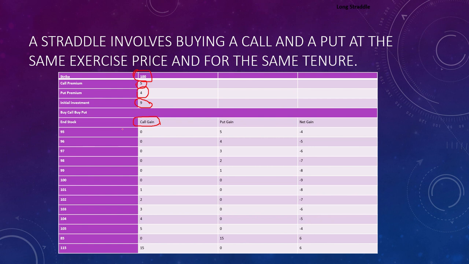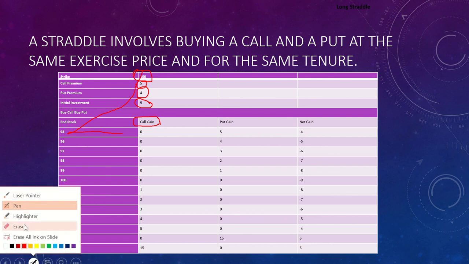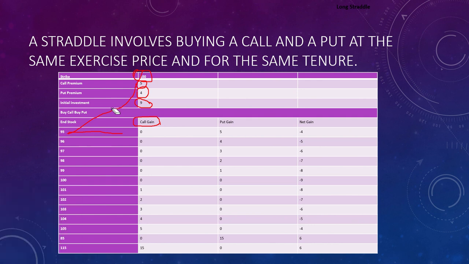If the market price is rupees 95, you have a right to buy at rupees 100. The market price is less, so obviously you won't exercise it, because in the market it is available at a cheaper price.